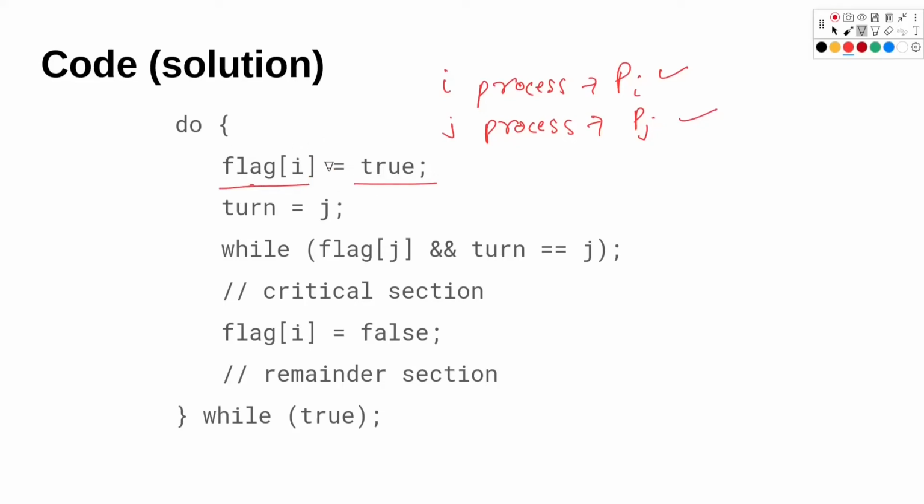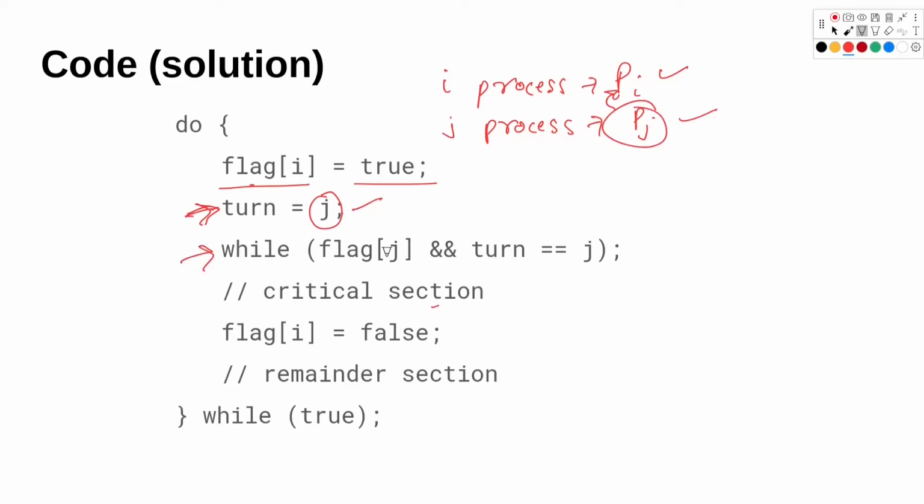That means the process I is ready to go into the critical section. And here we set the turn to be equal to some other process, the second process, which is not requesting the critical section. This we are doing because let's say after some time, while the process PI is executing its critical section code, PJ wants to execute its code. So we are giving them a chance. If they want to execute the code after PI is done, they can do that. So that way process PJ doesn't have to starve until the PI process is completed.